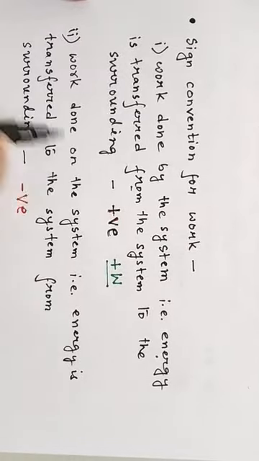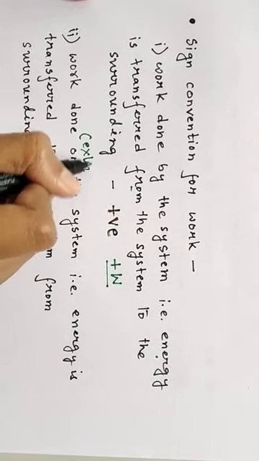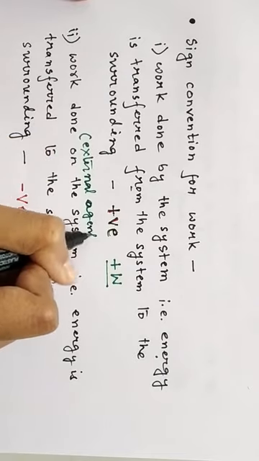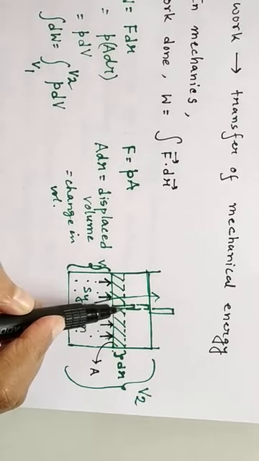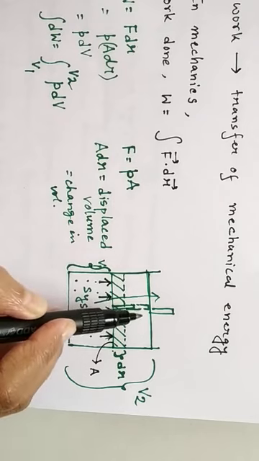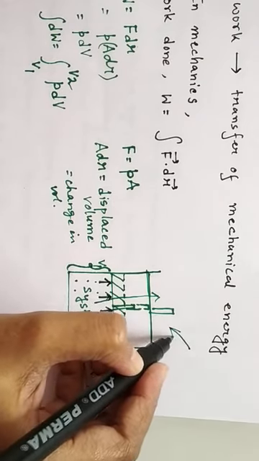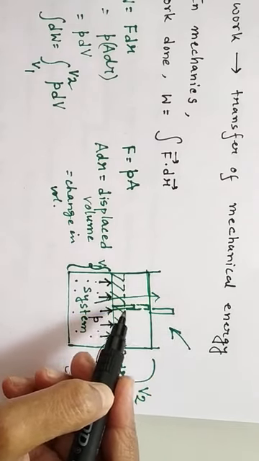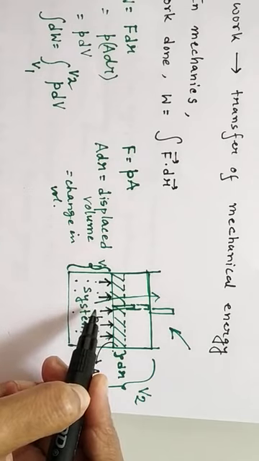But if work is done on the system by some external agent, suppose in this case, generally the piston should move upwards because the gas is applying a force in the upward direction. But if by some force you apply a downward force on the piston, then the piston will move downwards, which is not the natural tendency of the system.